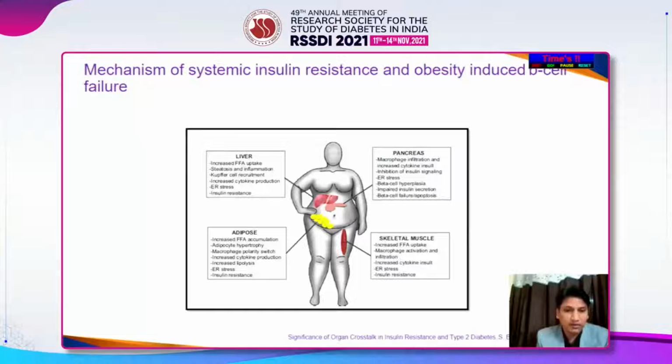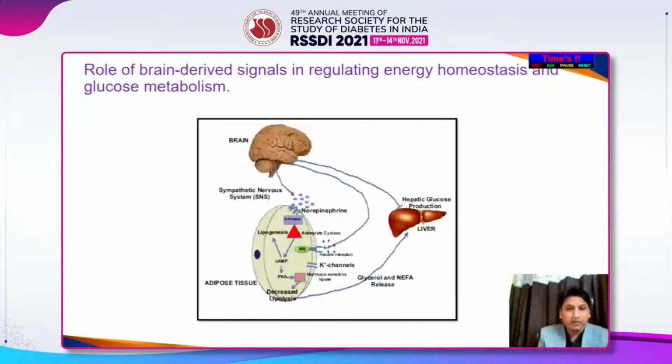Liver, if you see the biochemical changes, increased free fatty uptake, steatosis, inflammation, Kupffer cell recruitment, increased cytokine production, ER stress, and insulin resistance. Same thing is happening at the level of the adipose tissue. There is increased free fatty accumulation, adipocyte hypertrophy, macrophage polarity switch, increased cytokine production, increased lipolysis, ER stress, and insulin resistance. Skeletal muscle, the same thing is happening. Now at the level of the pancreas, there is macrophage infiltration, increased cytokine insult, inhibition of the insulin signaling, ER stress, beta cell hyperplasia, impaired insulin secretion, finally beta cell apoptosis.